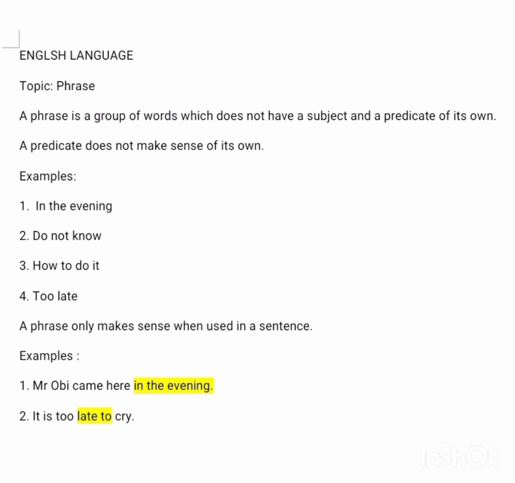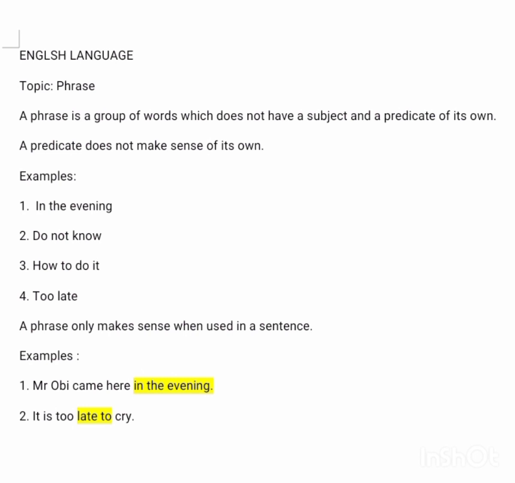Okay, so a phrase only makes sense when used in a sentence. That's all. Like I've always said, it has to depend on a sentence to make a complete sense. Okay, for instance, if I had said Mr. Obi came here in the evening, you can see he's making sense. There's a subject now, Mr. Obi. Okay, you can see it is making sense now. All right, so when I say in the evening, without giving you any subject, without stating what is happening in the evening, who is coming in the evening, that is why it is a phrase.